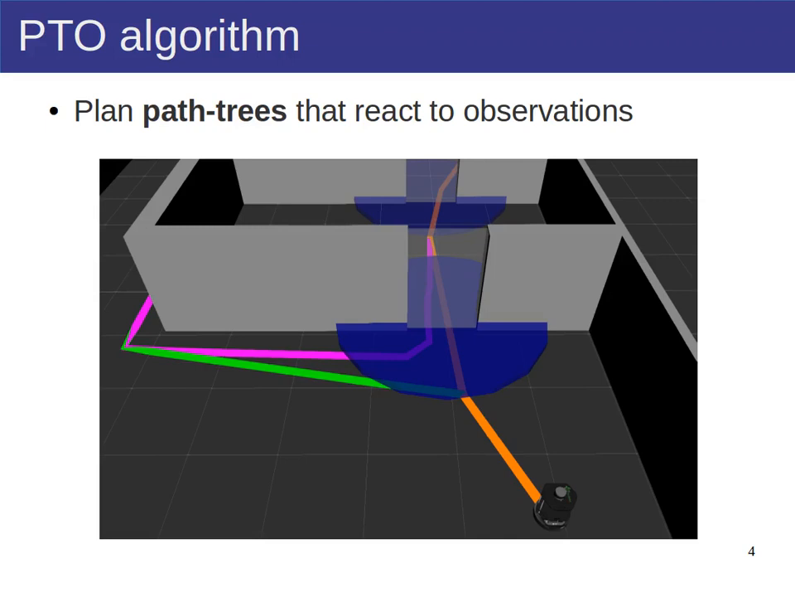Our approach is to plan tree-like paths that we call path trees. Path trees are policies that react to observations. We see here an example. In this environment, the status of the door becomes observable once the robot is close enough.